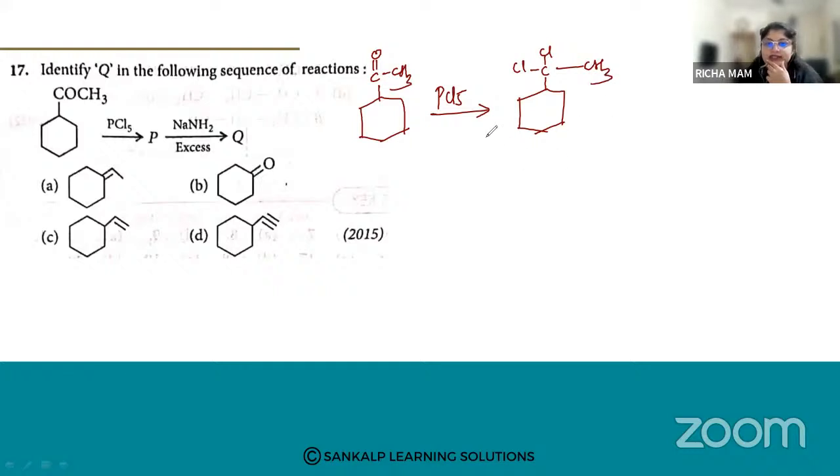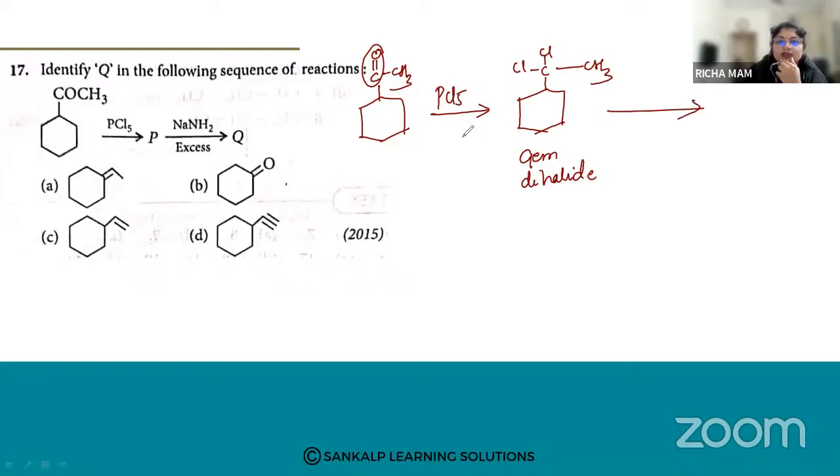So your C double bond O is converted into CCl2CH3. So I'm going to get a gem dihalide. Gem dihalide means at the same carbon, you are having two halogen atoms. So two halide groups are present at the same carbon.